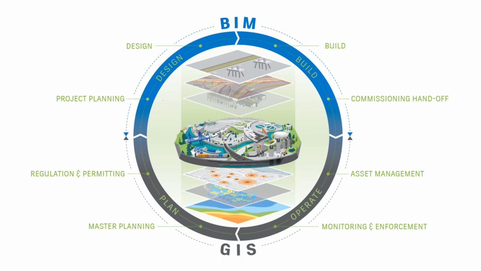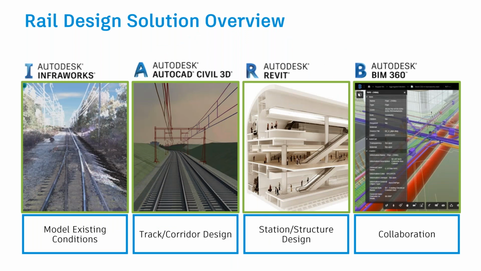So after that, once the data has been handed off to the client and the project has been completed, the asset management and monitoring and enforcement cycles start off. So this is a cyclic process for any owner. It's a classic scenario wherein a government client or an owner is involved, and it may be applied for private owners as well. Again, I think most of you have attended my previous webinars on rail design solutions. Well, even for metro stations, this stands good.